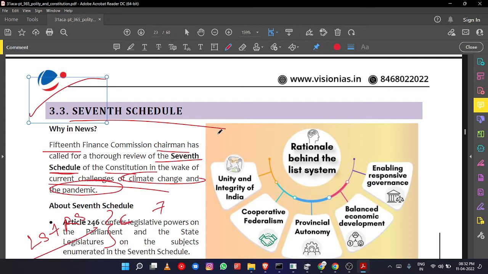Okay, current affairs are also asked. Most of the questions are asked based on current affairs only. Current events of national and international importance are asked, but current affairs will be linked with these core subjects, core issues. For example, here the news is that the 15th Finance Commission chairman said something about the 7th Schedule. That will not be asked in the UPSC exam.